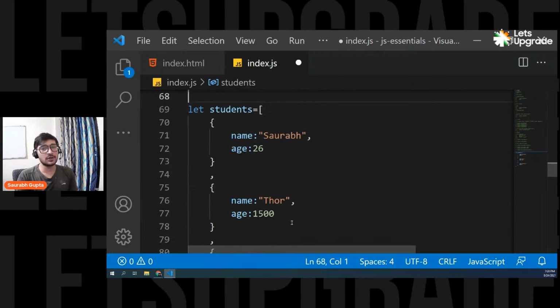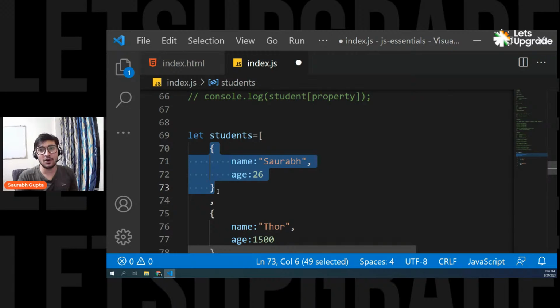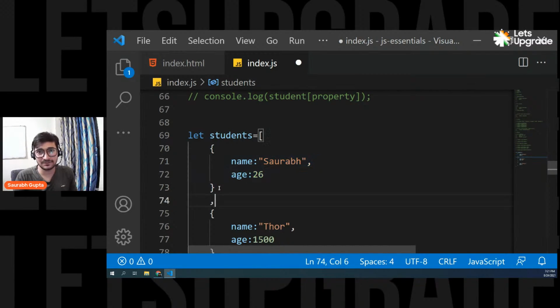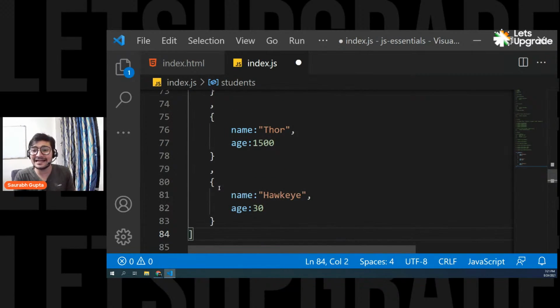Simple. So in an array, you can also store numbers. In an array, you can also store strings. In arrays, you can also store objects. So now, on each of the indexes, I have a complete object. That means, see now, you guys tell me, if I want to access this first object, on which index is this object? Come on, guys. Can you tell me? Exactly. It's on the 0th index, and I have 3 objects, right? That means I have an object on the 0th index, an object on the first index, and an object on the second index, and that's it.